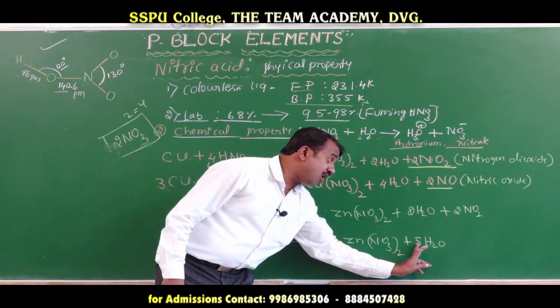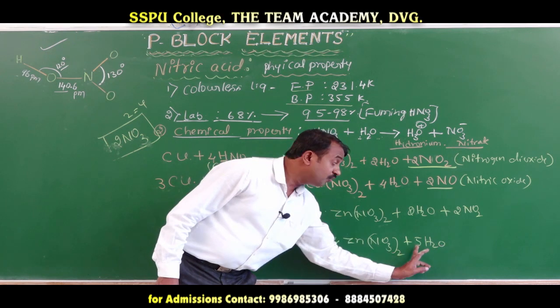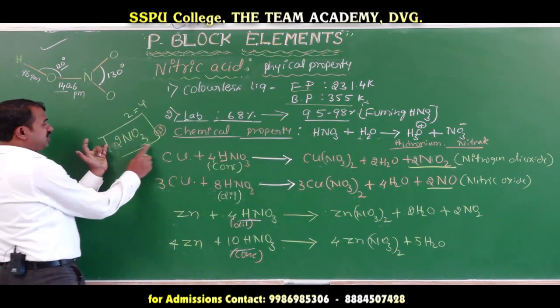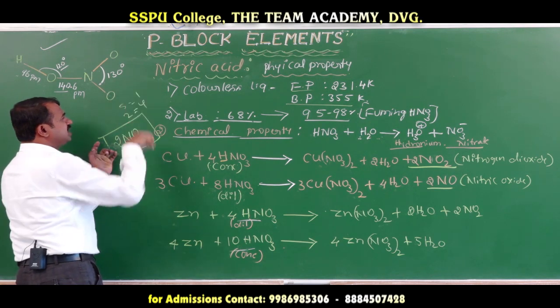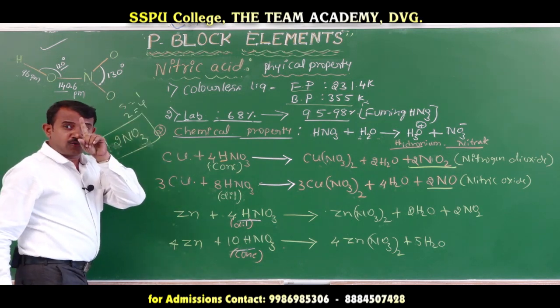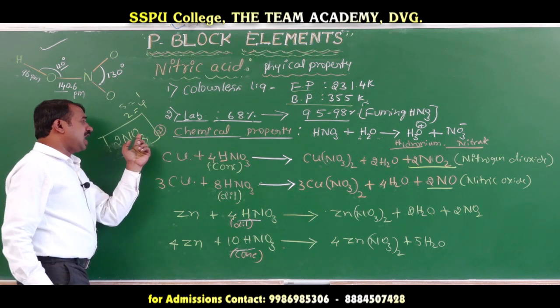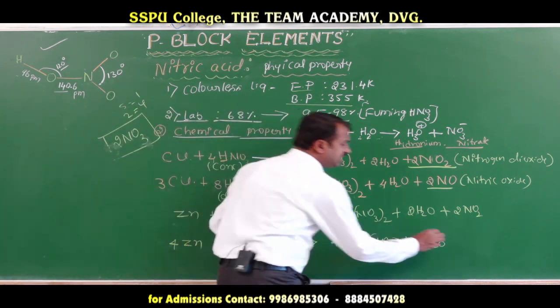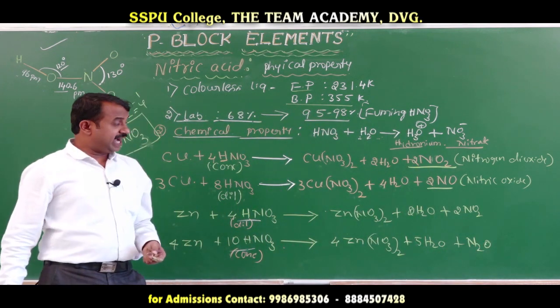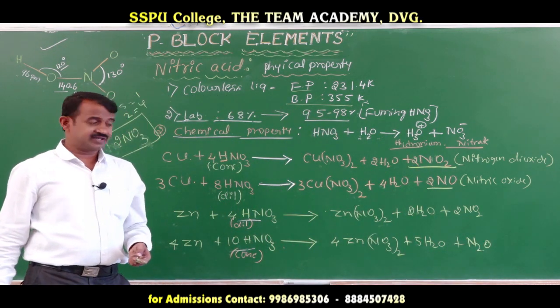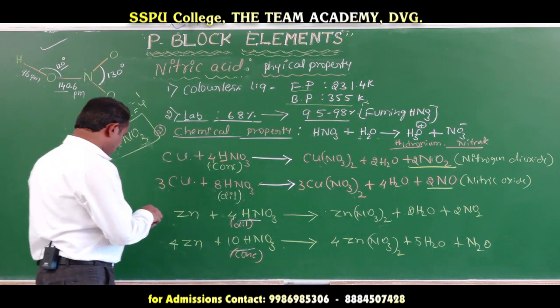Hydrogen is 10. Oxygen consumption is 5. Out of 6 oxygen, 5 oxygen is consumed, so how many oxygen is removed? Only 1 oxygen. 2 nitrogen and 1 oxygen, this gas is released: dinitrogen oxide. Listen carefully, this is very, very important.